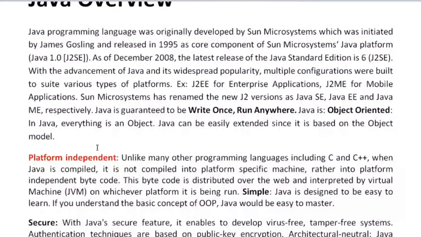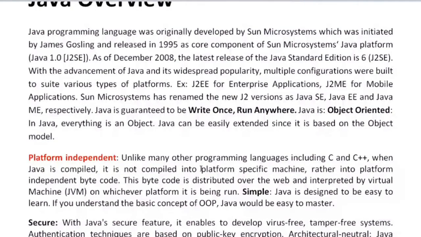Clear. So what is platform independent? Unlike many other languages, including C and C++, Java is not compiled into platform specific code. That means it doesn't depend upon the type of OS. It may be Android, it may be iOS, anywhere it can run.